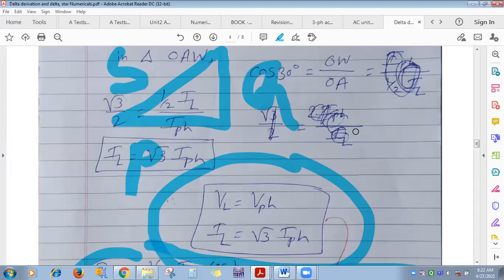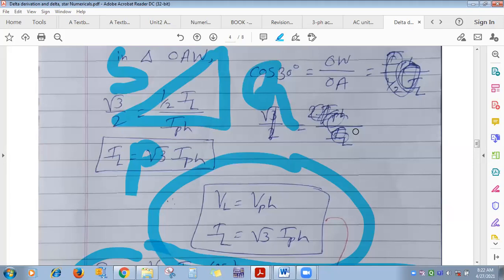Means P is given, Q is given. So how will you find S? P and Q are given, so S is under root P square plus Q square. Correct. Square root of P square plus Q square is S. And once you get S, P is given, cos phi you can calculate.